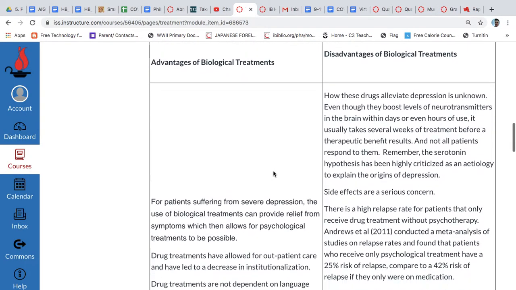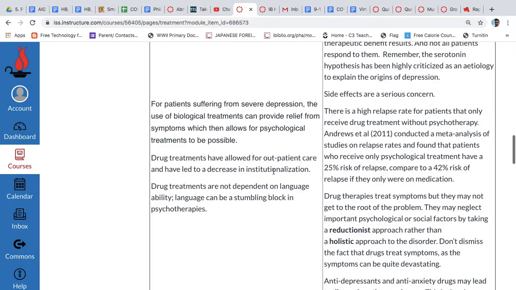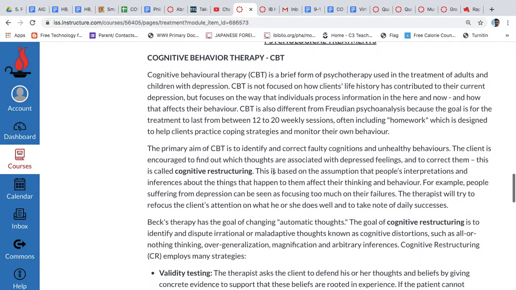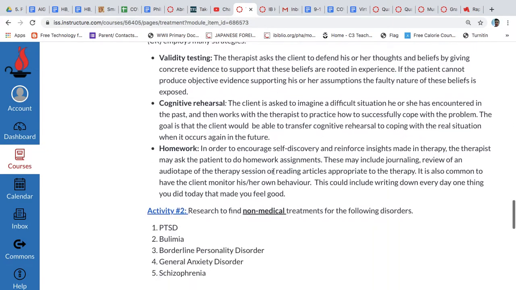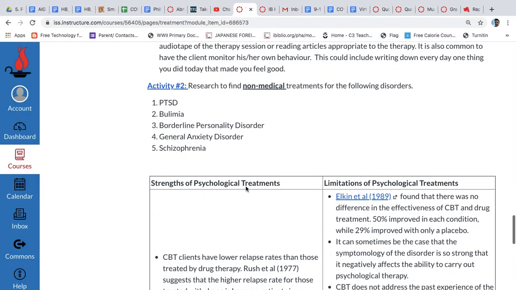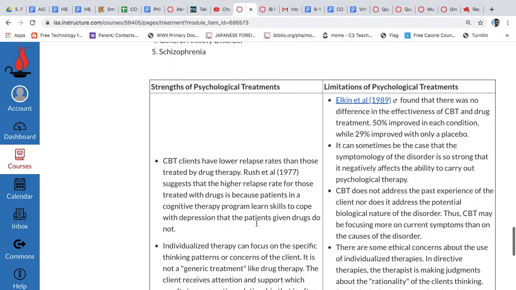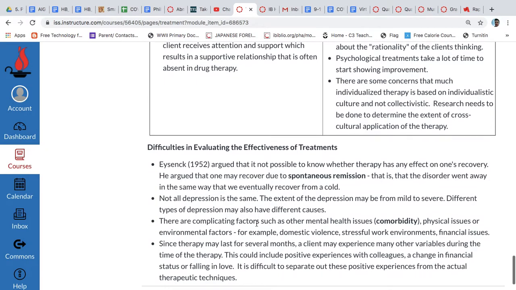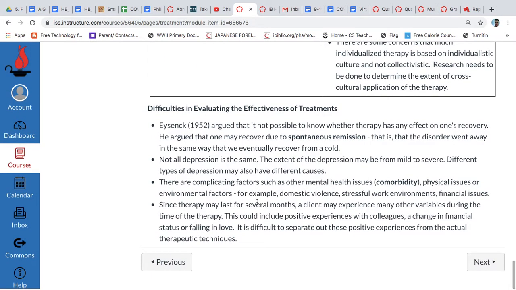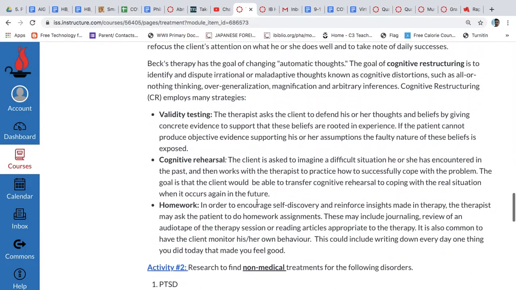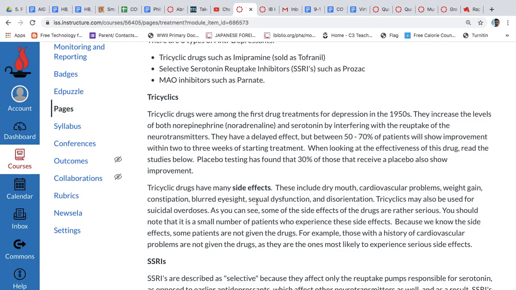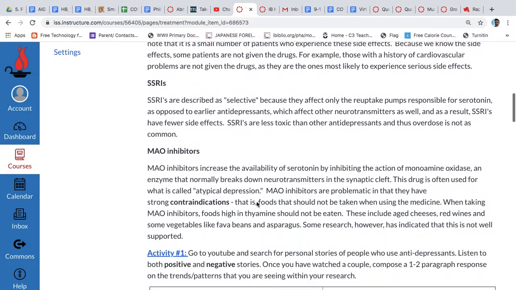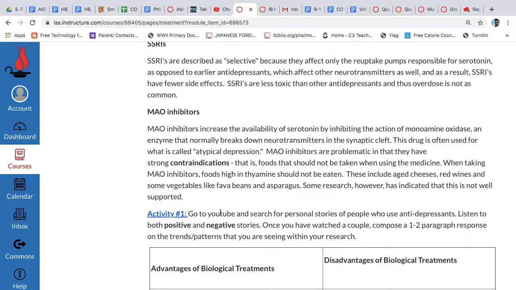Activity 1, all right, and psychological or non-biological treatments, right? So types of therapy and things like that. And then you have activity 2. And then it comes with strengths and limitations of treatments and difficulties in evaluating the effectiveness of treatments. So the first thing that you'll do is read through this document that was created, giving you the rundown on the different types of treatments, how they work, how well they work, and then, as you do that, you will work on the 2 activities.